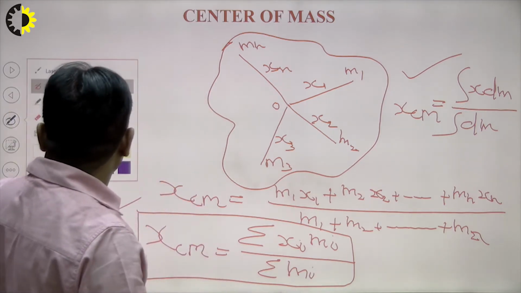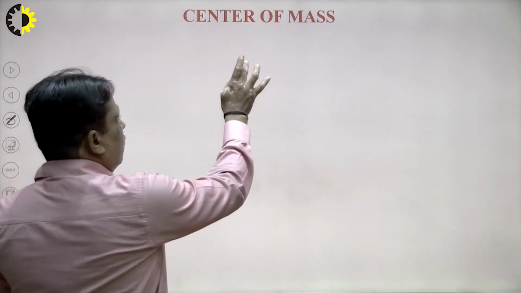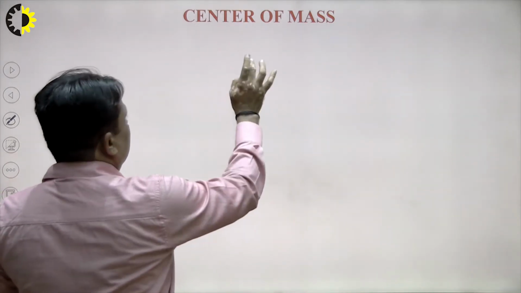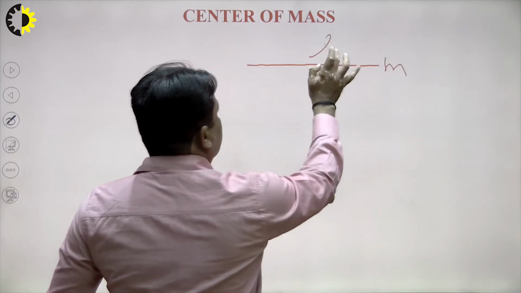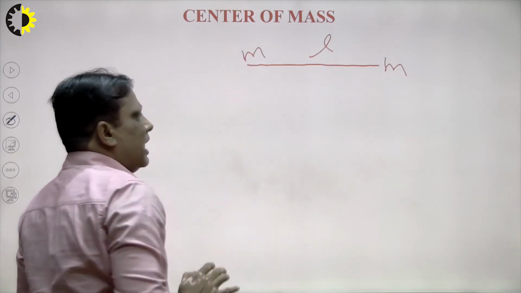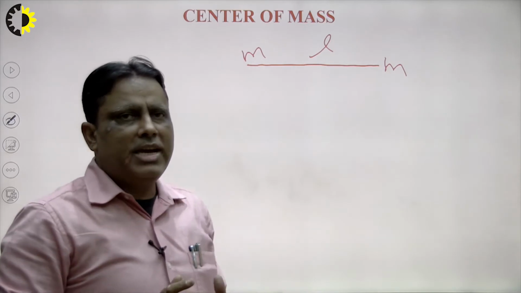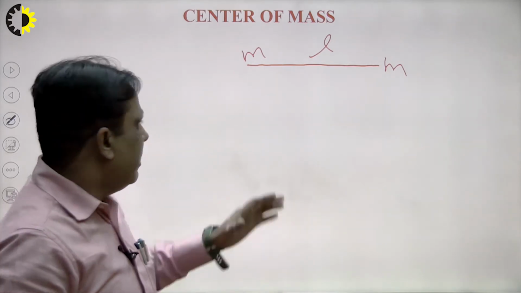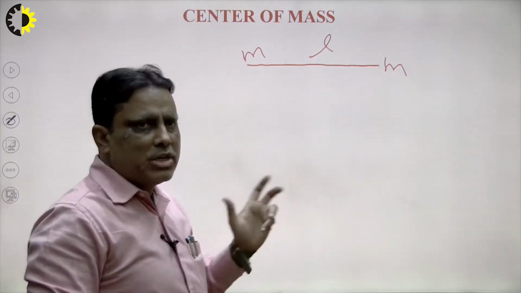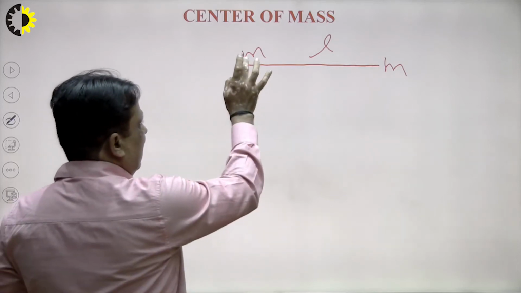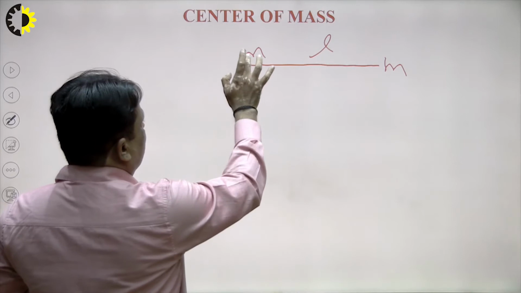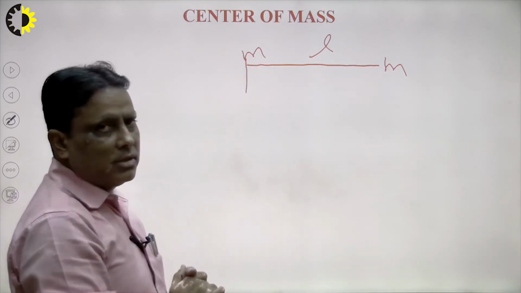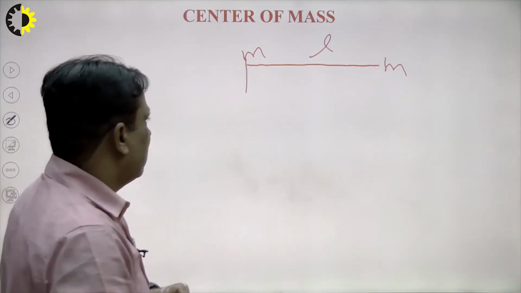Suppose we consider a problem here, right? Suppose I have two particles, each of mass m, and the distance between the particles is L, I write here, right? Suppose I want to calculate the center of mass at any one point, maybe this point and maybe this point. So first of all, suppose I want to calculate the center of gravity at this point. So how to calculate? I consider this portion here, right? So how to calculate xcm?